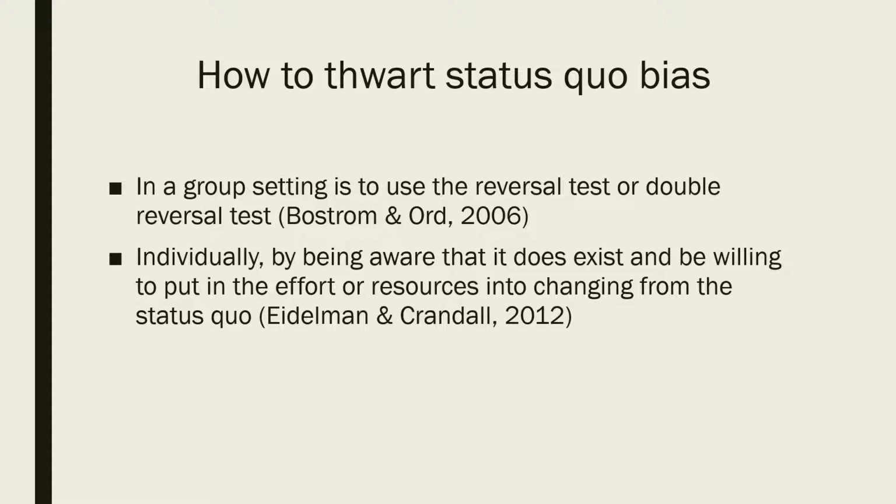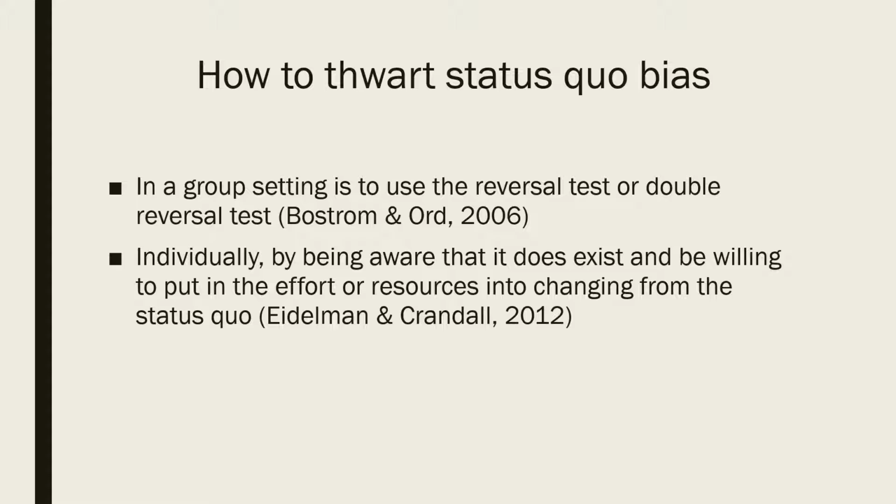Add a thought: the status quo bias. Though the status quo bias often causes people to pick the worst outcome, it does not always need to be that way. One way to overcome the bias in a group setting is to use the reversal test or double reversal test. Basically, in this test, people are asked to think from the other side. Think, what would the outcome be if we reversed our thinking? Or what would it be if we implemented it and then took it away?